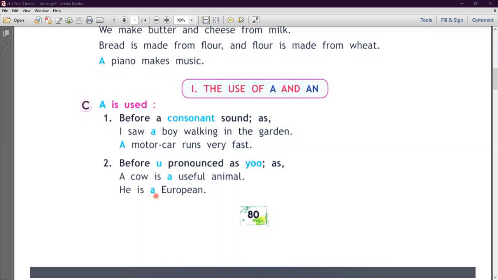No, it is wrong. We use the article a before European. When you write the word European it starts with e, but when it is pronounced it starts with yo, so it becomes a consonant sound. So before pronouncing yo, before this we use the article a.